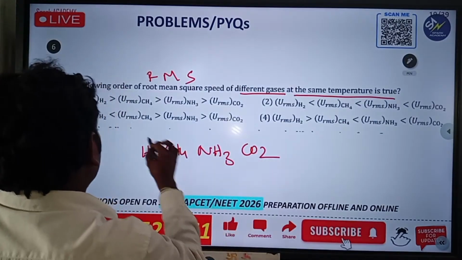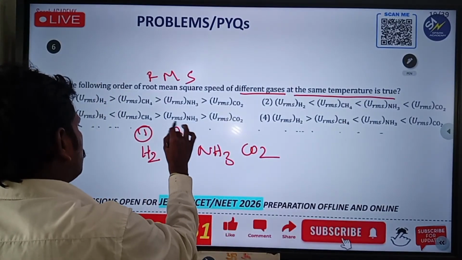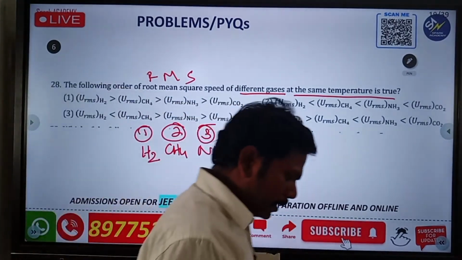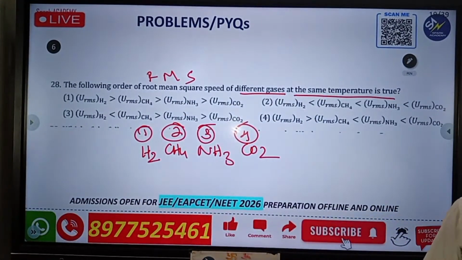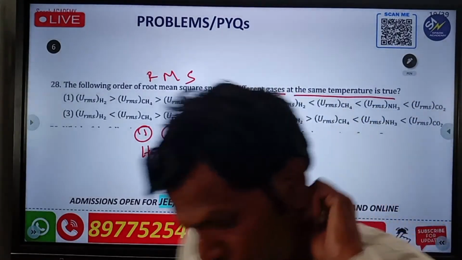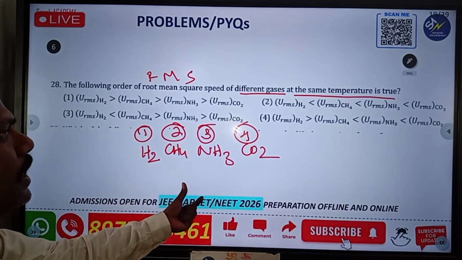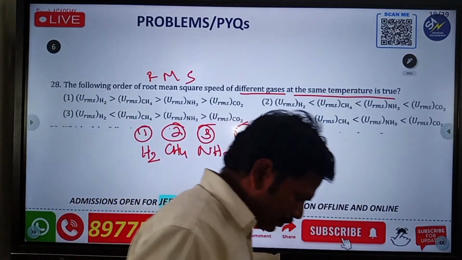Four gases they are giving now. Clear now? So please take care about this one. So H2, CH4, NH3 and CO2.